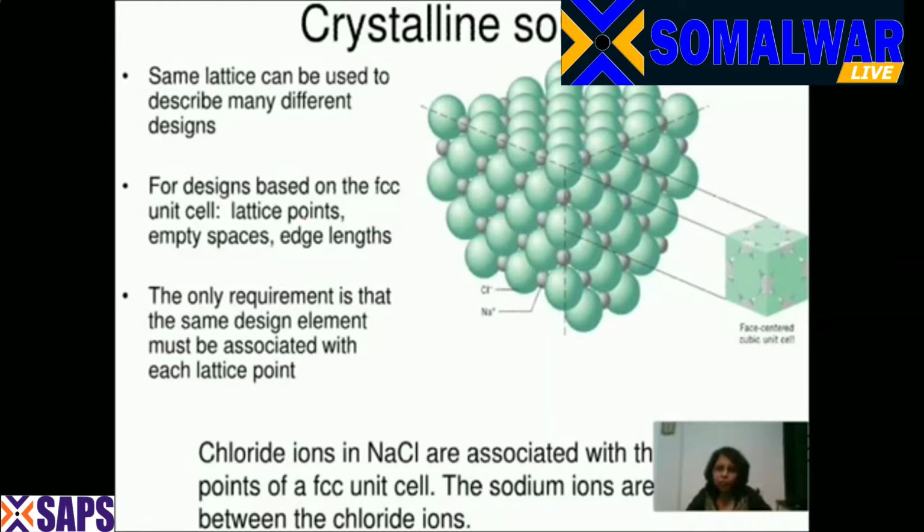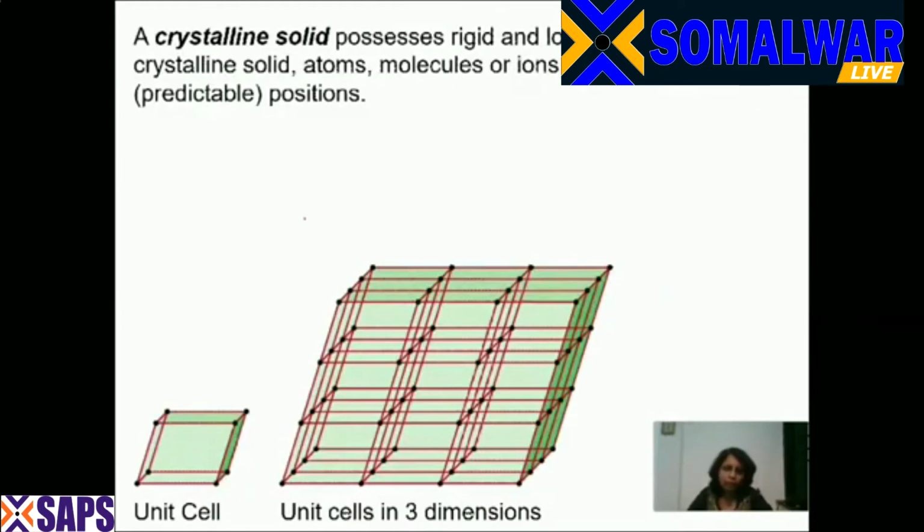If you look at the Rubik's cube, the unit cells in 3 dimensions look like a Rubik's cube. The Rubik's cube is made up of small cubes, and that small cube is called a unit cell. If you repeat the unit cell on all the 3 axes, that is the x-axis, y-axis and the z-axis, you get a cube. And the shape of that cube is similar to that of the unit cell.